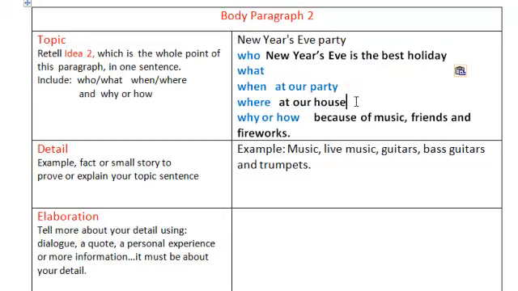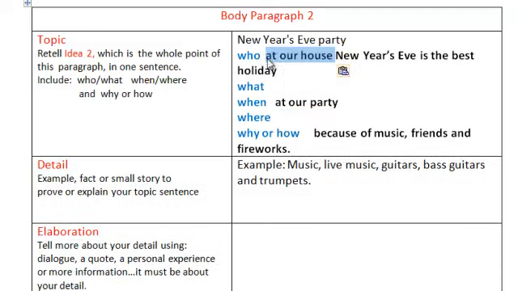Now I usually like to put when or where at the very top. So I'm going to put where at the very top this time. At our house, comma. If you start a sentence with a part that tells when or where, follow it with a comma.